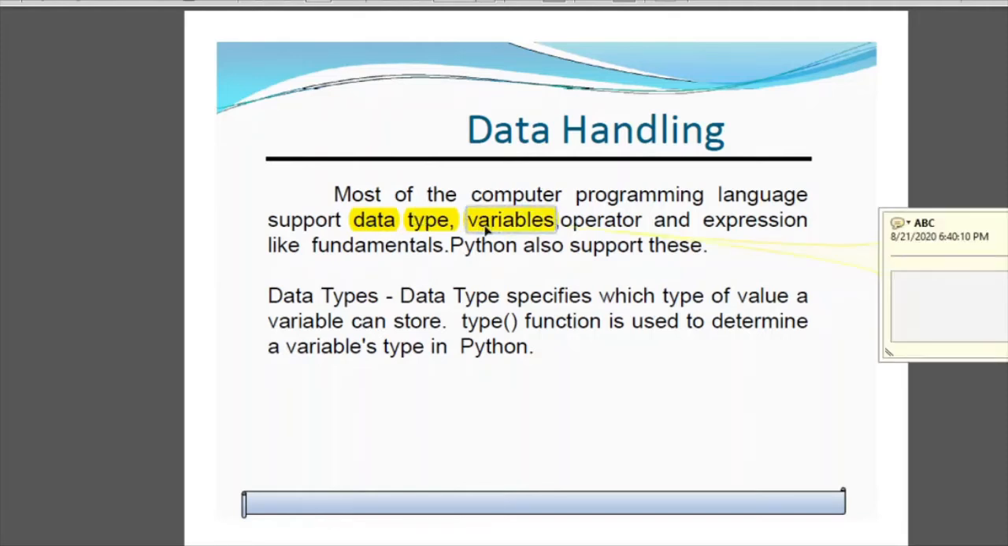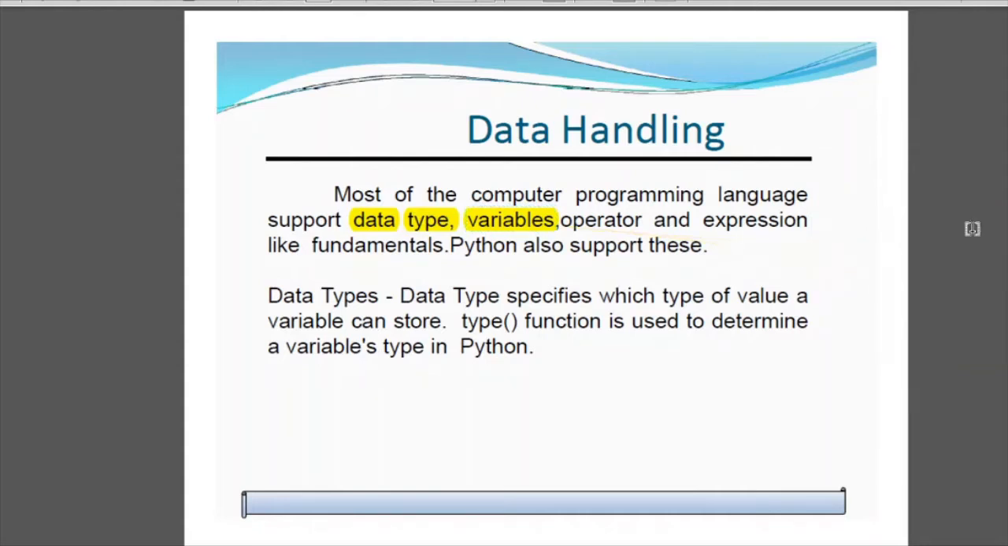Then there are variables. Variables are those whose value keeps on changing and is not constant. Operators you all know: plus, minus, bitwise, logical, and, or, these all are operators. Then we have expressions. Expressions means any expression like a square plus b square plus c square, all these are expressions which are being used. So first we are going to discuss the data types.